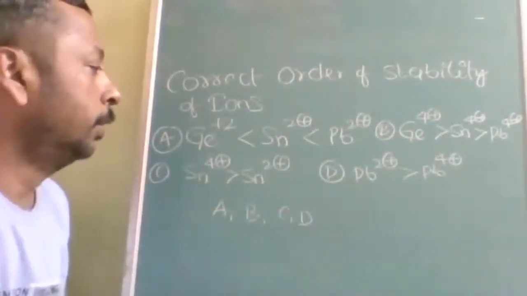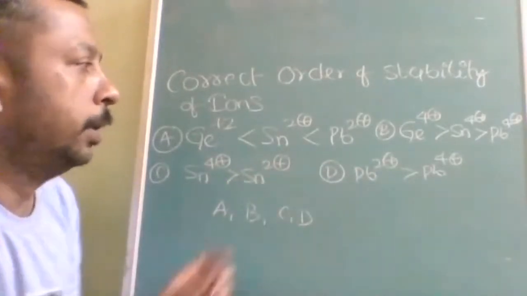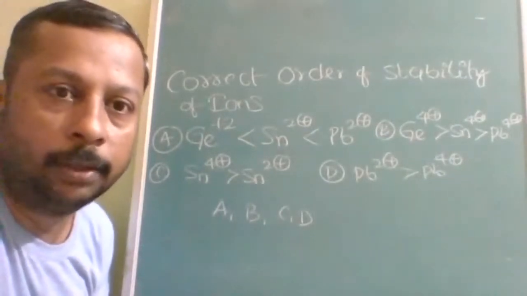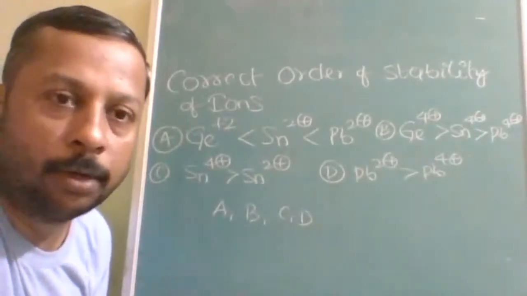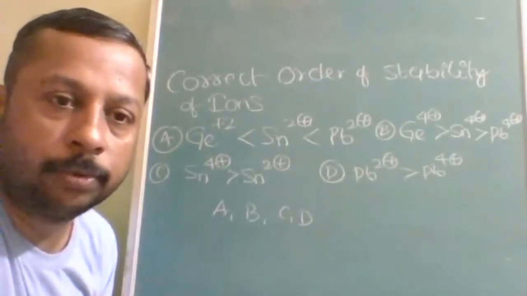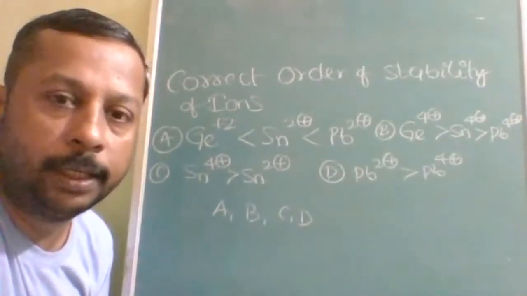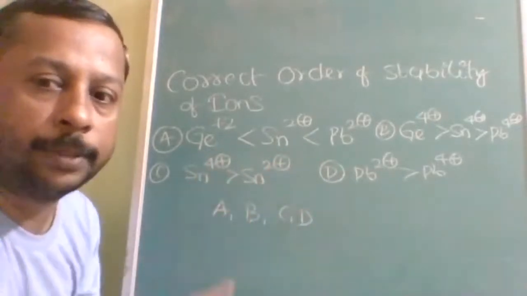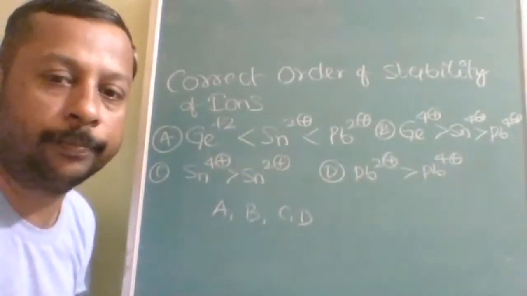Is it understood? See, simply here it is depending on the inert pair effect. Down the group, these all belong to the 14th group elements. The 14th group elements exhibit two oxidation states, +2 and +4. So +2 stability improves down the group, and +4 stability decreases down the group. Based on that, all four options are correct. The answer to this question is A, B, C, and D.